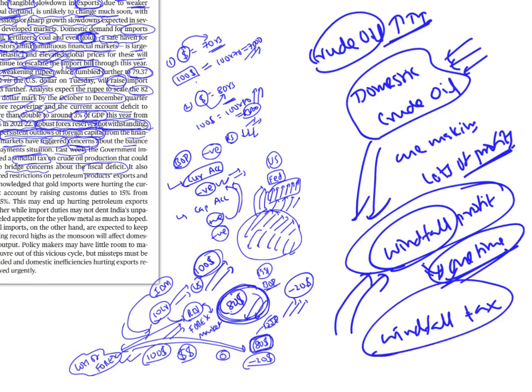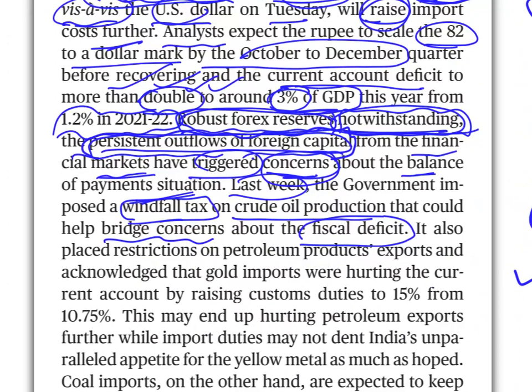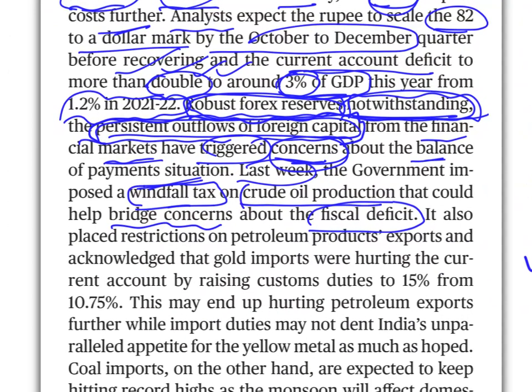This tax is called windfall tax. So that's the meaning of windfall tax. The government imposed a windfall tax on crude oil production that could help. When the government imposes tax, it gets a lot of money. With that money, we can bridge concerns about fiscal deficit.